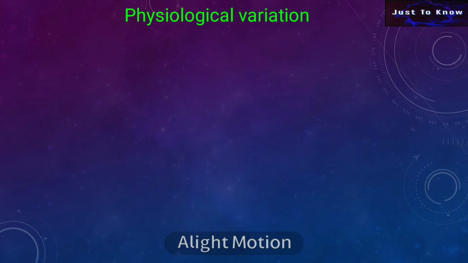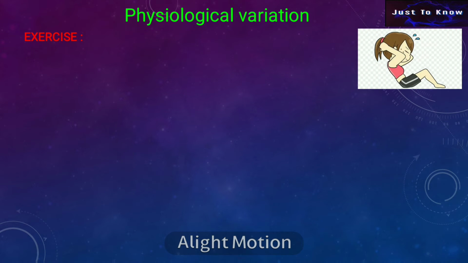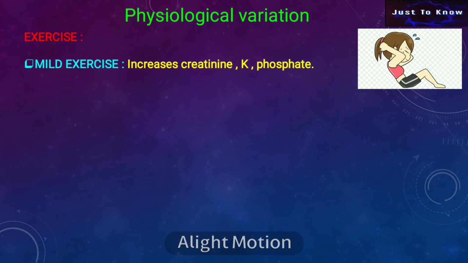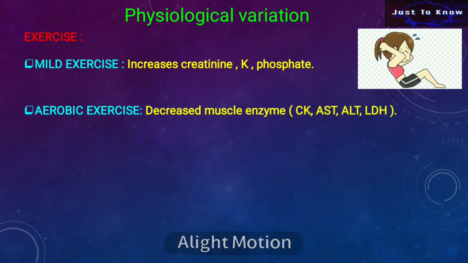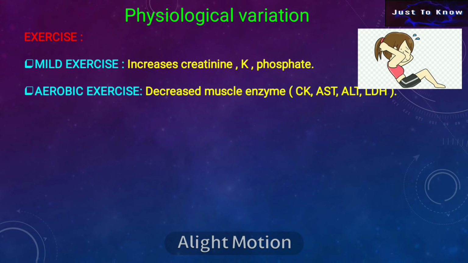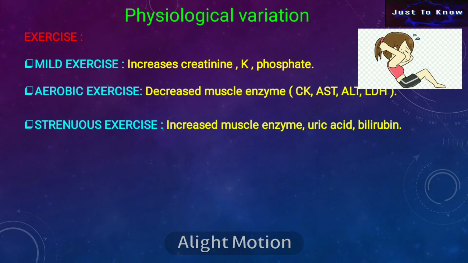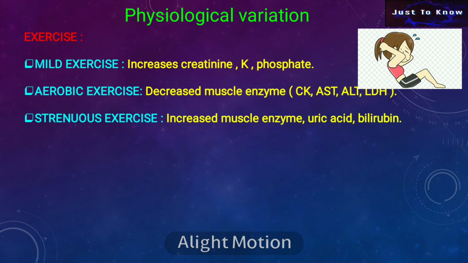Physiological variation that occurs due to exercise. In mild exercise, there will be increased creatinine, potassium, and phosphate levels. In aerobic exercise, there will be decreased muscular enzymes, for example, creatinine kinase, AST, ALT, and LDH. In strenuous exercise, there will be increased muscular enzymes, uric acid, and bilirubin levels.